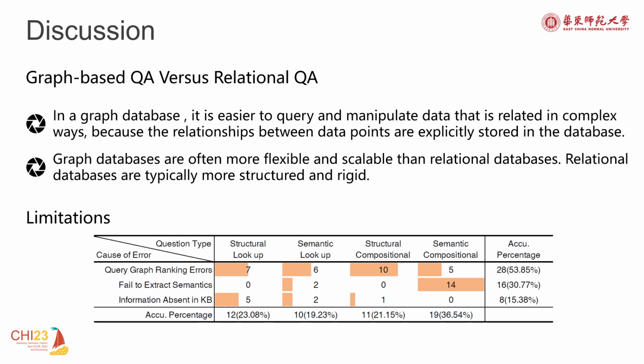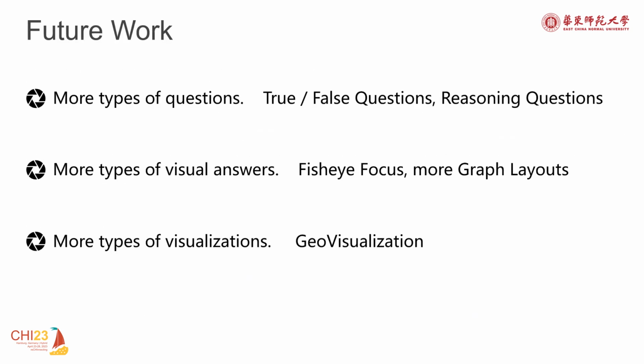We did an error analysis in the evaluation. The failure to answer questions mainly stems from the query graph output error of reinforcement learning, the failure of semantic extraction, and the information not existing in the knowledge base. In the future, we plan to expand our work in three directions.